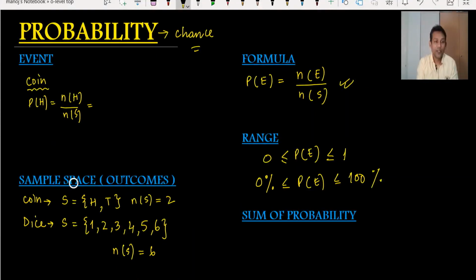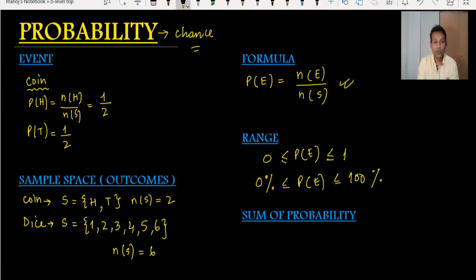In a coin, the sample space is head or tail. How many heads are there? Just one. And what is the sample space? 2. So the probability of head is 1 upon 2. When I talk about the probability of tail, the tail is 1 and the total number of sample spaces is 2, so 1 upon 2. It means the probability of head is 1 upon 2 and the probability of tail is also 1 upon 2 in one coin.